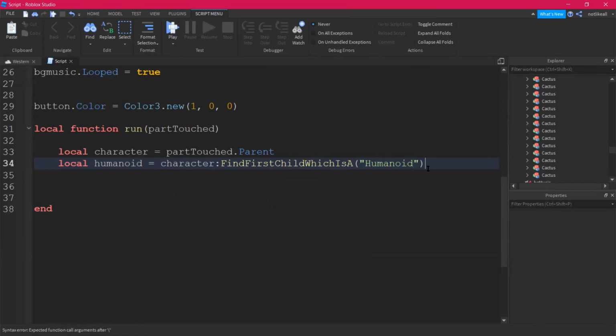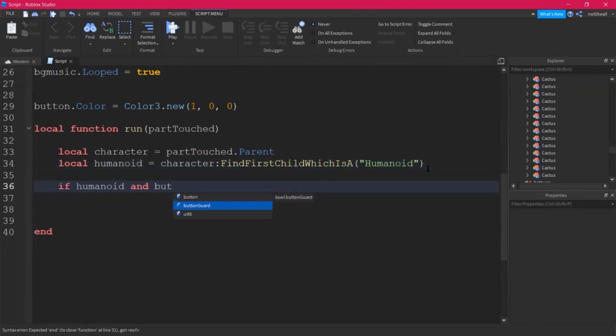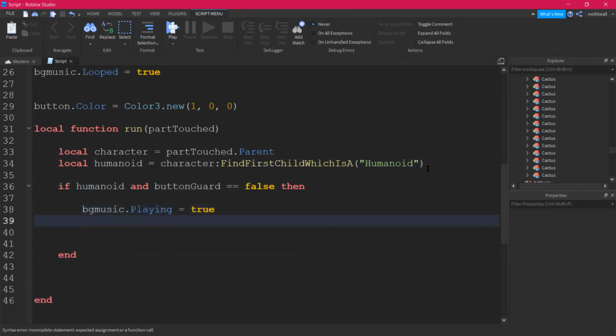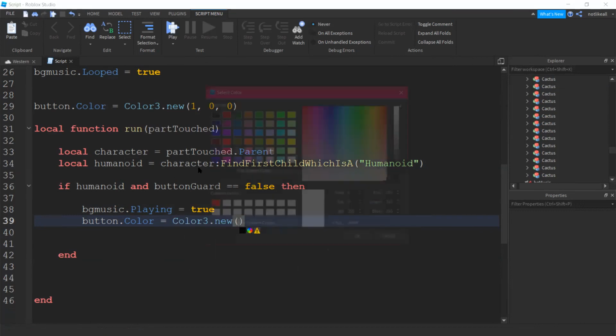Now I'm gonna come down after that. I'm gonna write a simple condition. So if the person is humanoid and button guard is gonna be false, then we'll do something. What are we gonna do? We will say background music dot playing is gonna be true. All the lightning will have a lightning effect. Before we do that, I would say button dot color equals color 3 dot new. And we'll change the color for the button to be light green or something bright green.